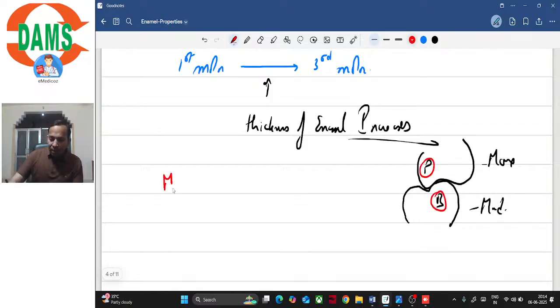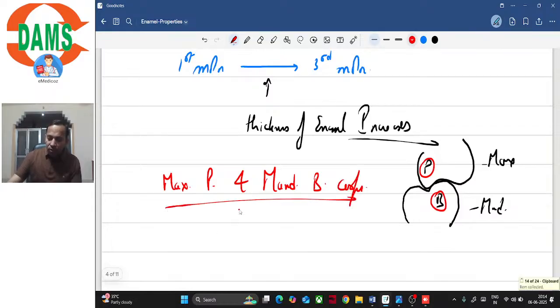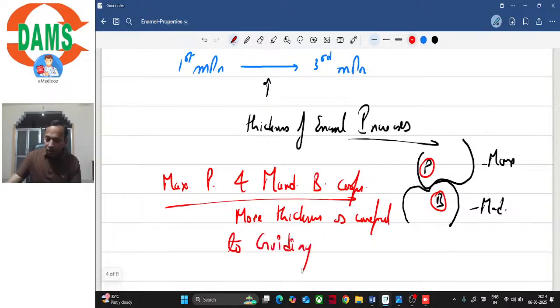So the maxillary palatal and mandibular buccal cusps have more thickness as compared to the guiding cusps. So which are the guiding cusps? In the mandible, it is the lingual cusp and in the maxilla, it is the buccal cusp.